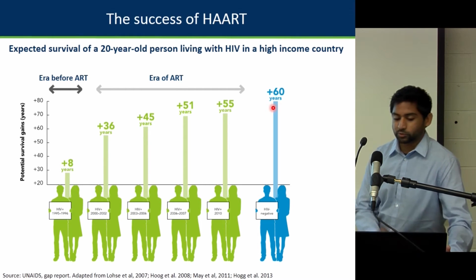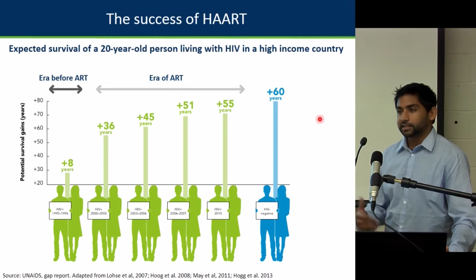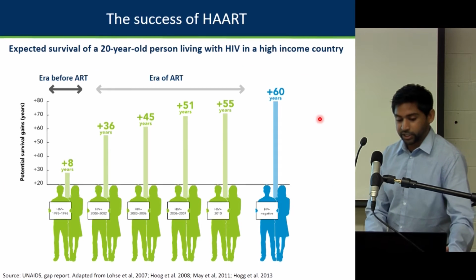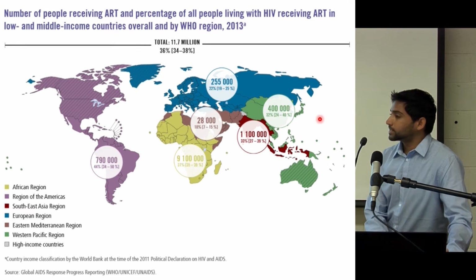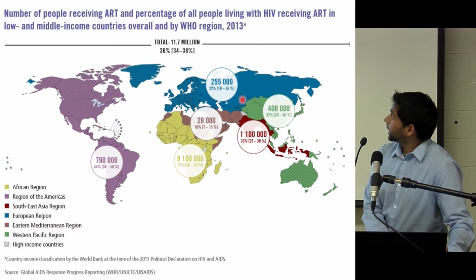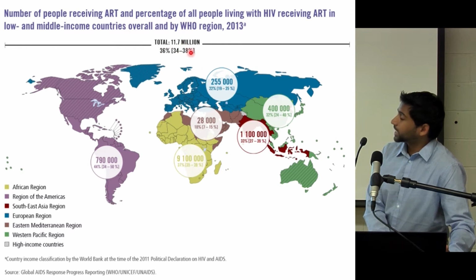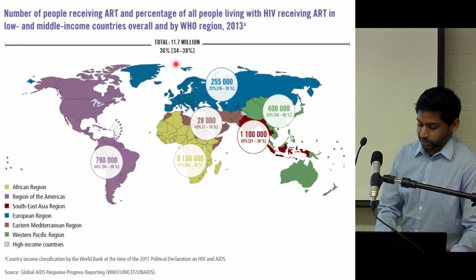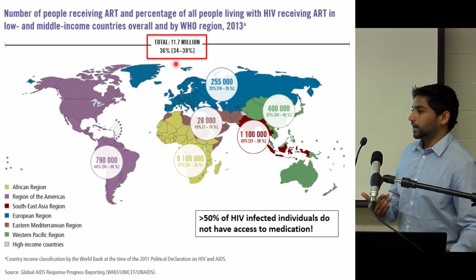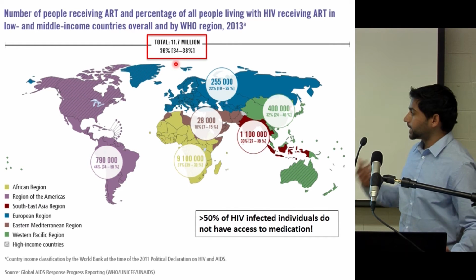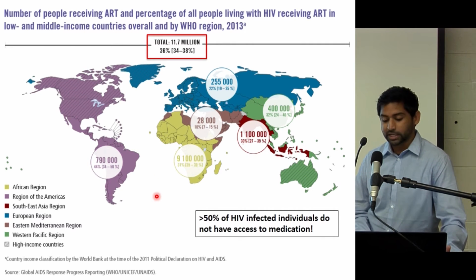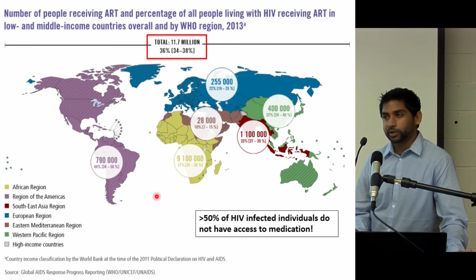Of course, the treatment comes with its own side effects. But the highlight is that HIV doesn't have a cure yet, but we can treat it quite well if we give people access to medication. But that brings me to my next point. This is a map of people who have access to medication in the world. And what I really want to highlight is this is the percentage of people who have access to medication. And the bottom line over here is that people who need treatment every day do not have access to medication. You need this every day for your life, and so what we're finding out is that more than 50% of HIV-infected individuals in the world do not have access to medication. So what we really need is a cure.